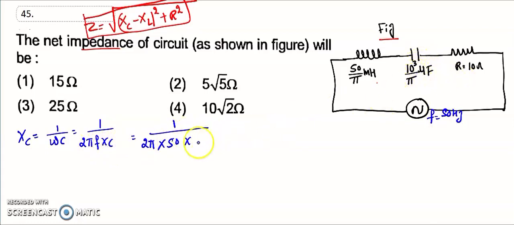Capacitor is 10 to the power of 3 into pi, into microfarad, that is 10 to the power of 6. So now we have to do the calculation. Pi gets cancelled, pi into 200, so xc is 10 ohm.